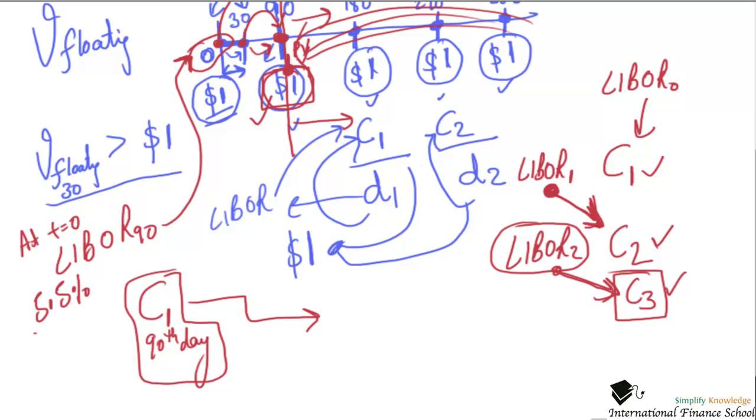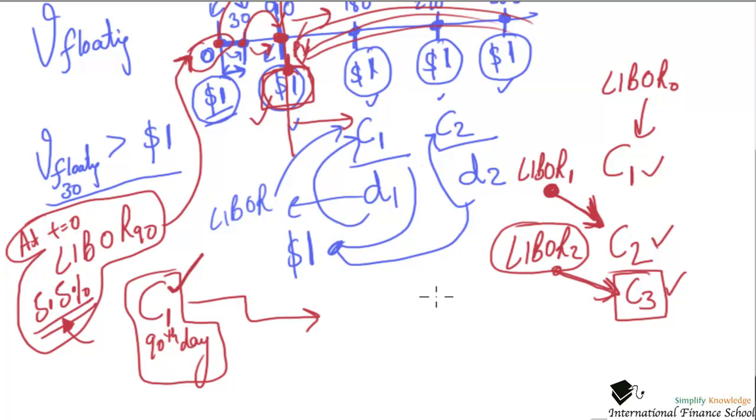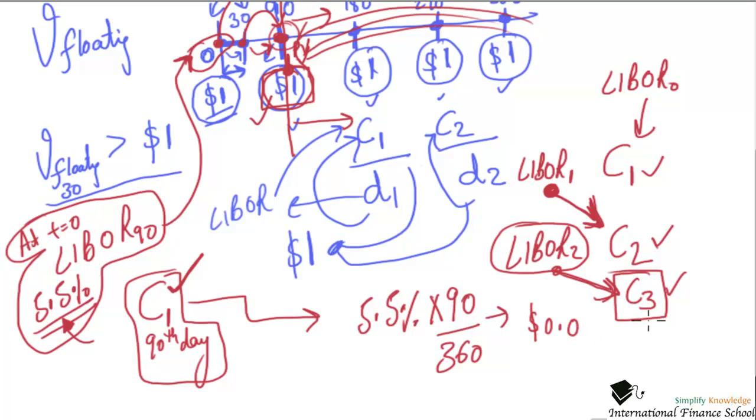This is a very important step where I say I would use 5.5% to decide my floating cash flow, which is the time 0 LIBOR 90. So 5.5% is an annual rate. I converted it into a 90-day rate. So 90 by 360, and that will be the rate which will decide the floating coupon at this point right here. Divide by 4, so I take it in dollars, 0.01375. So this number, $0.01375, is a coupon with a notional principal of $1 per dollar notional principal.